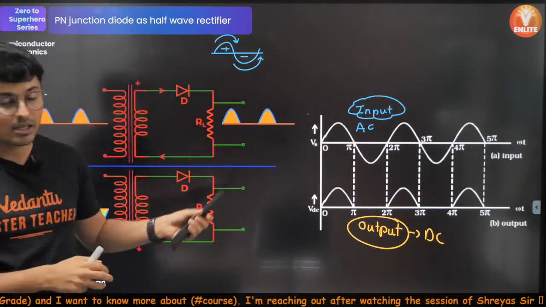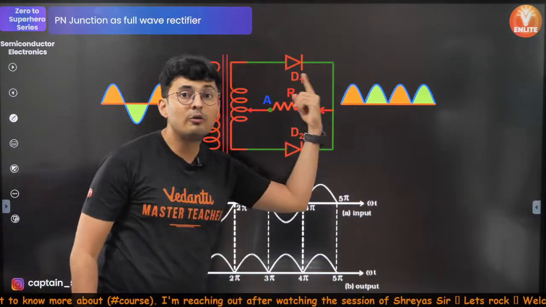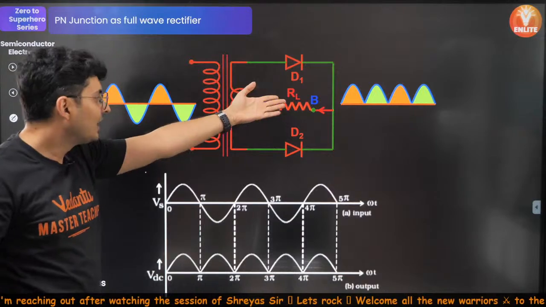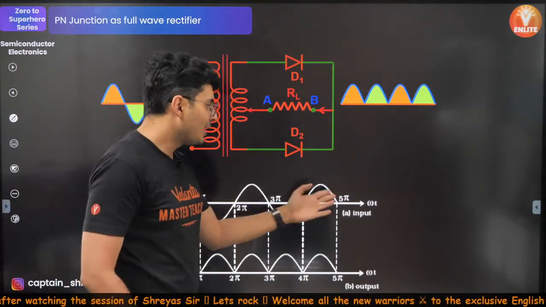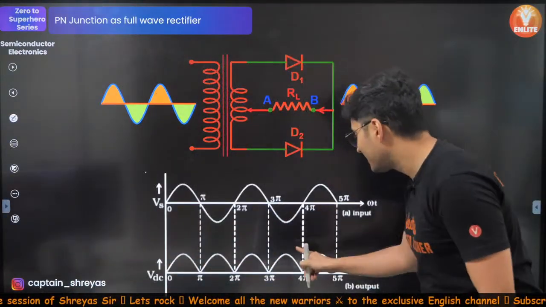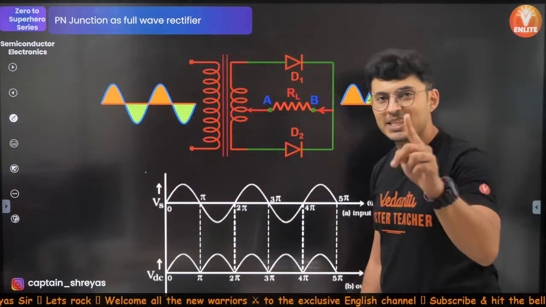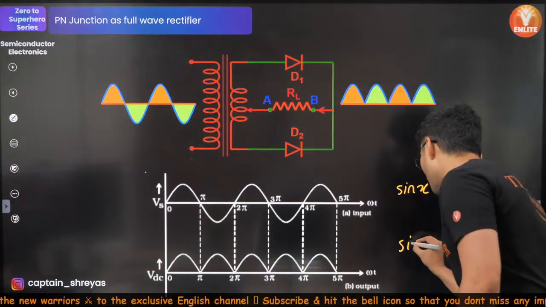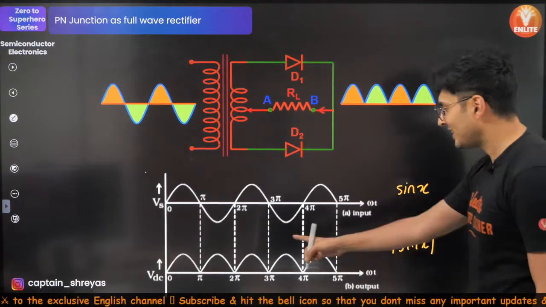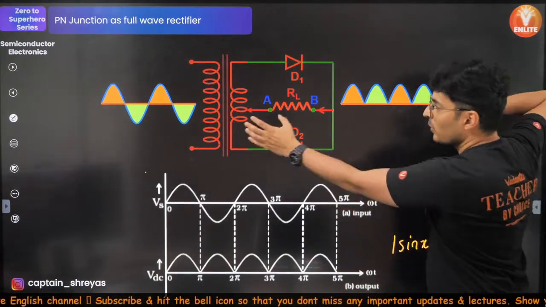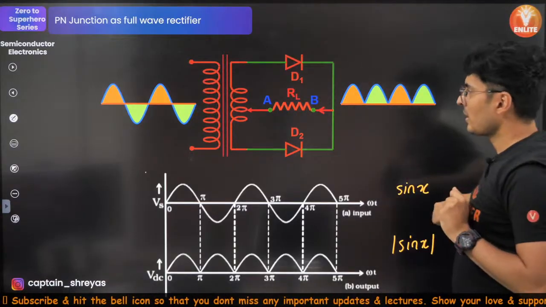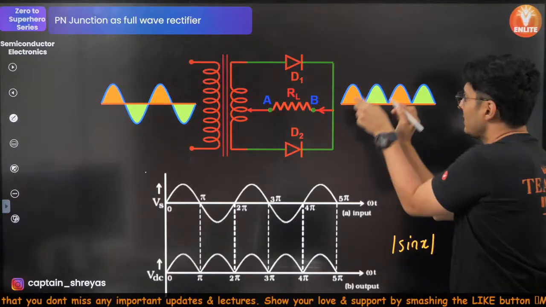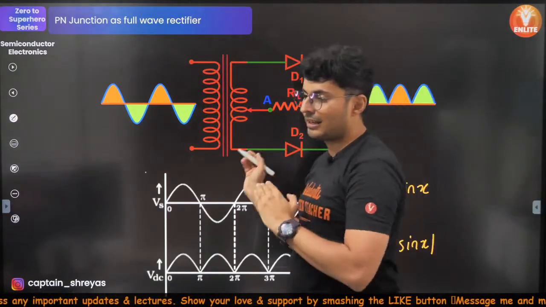Hungry rectifier this is. So the other rectifier is called a full wave because the entire AC is going to get converted. It's like taking modulus. If this is sin x, this is like taking the modulus of sin x. Think of it like this. Does it make sense? Whatever was there below, you put it up. So now you have current which is only in one direction. It only flows like this, like this, like this. So that's a DC current.